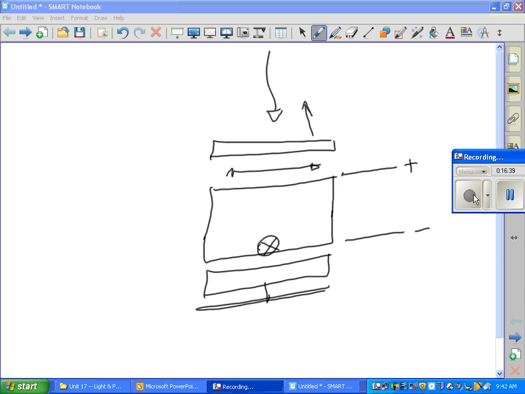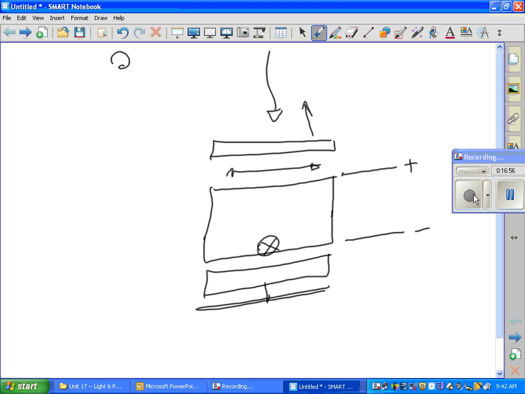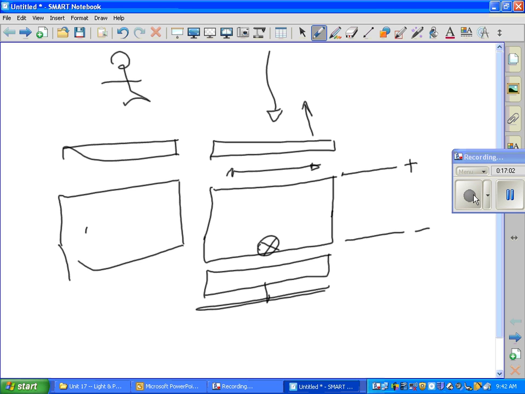Some of you have LCD monitors, like on most laptop computers or on your TV at home, which show color and also are glowing in and of themselves. They're slightly different, but the idea is the same. They have the same setup. They have glass filters. They have your liquid crystals in here. They have another glass polarized filter, but instead of a mirror, they have a light source back here.